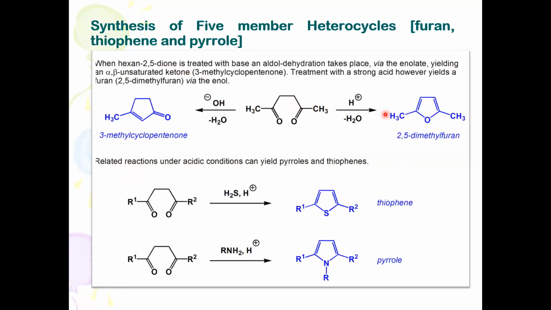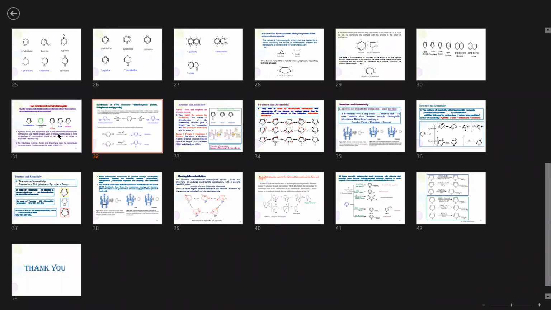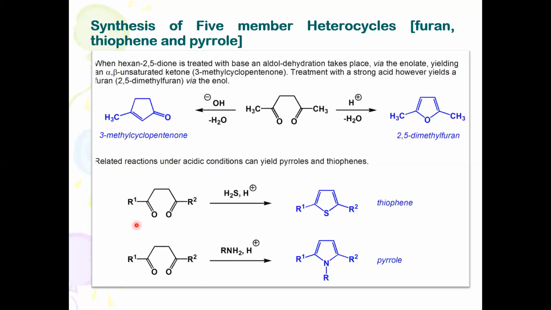When treated with a base, it undergoes aldol condensation. It is this step. But when you go to this particular step, this is very, very important.